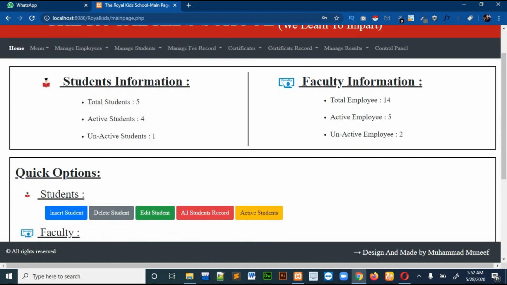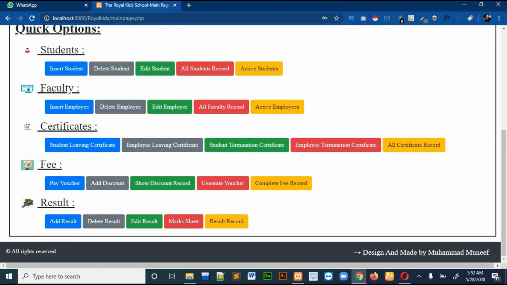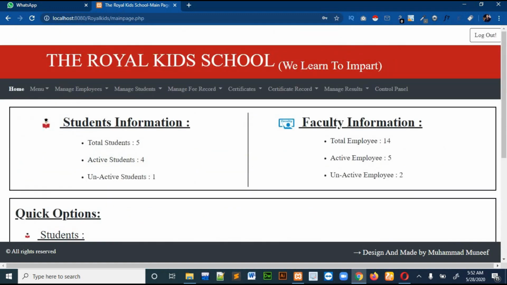Then there are some quick links. I had designed this for the front page, for the home page. All of this design was made using CSS and HTML, and I had also used Bootstrap somewhere, specifically in the forms. All of these things have a hover effect. You can see that.